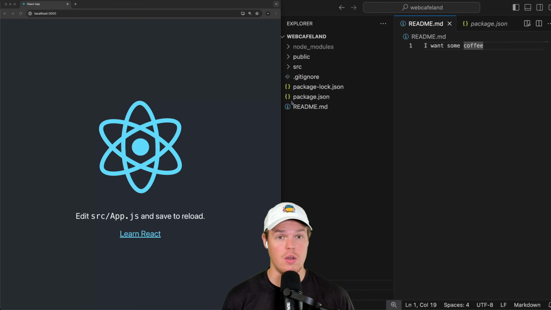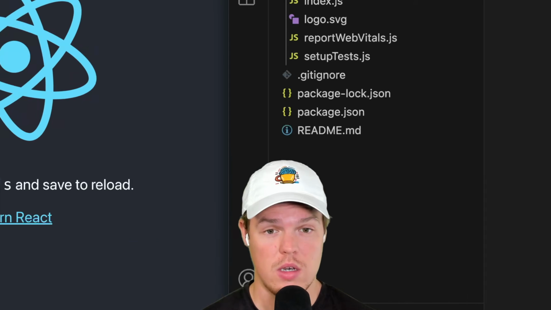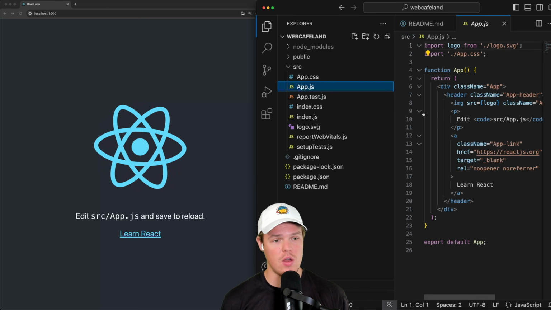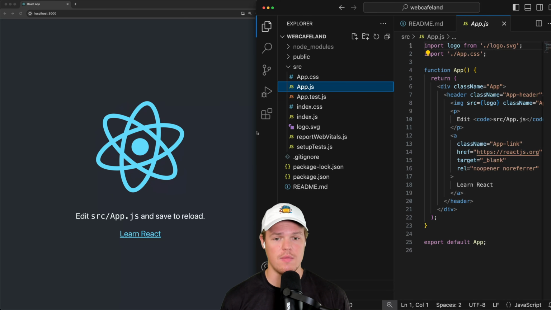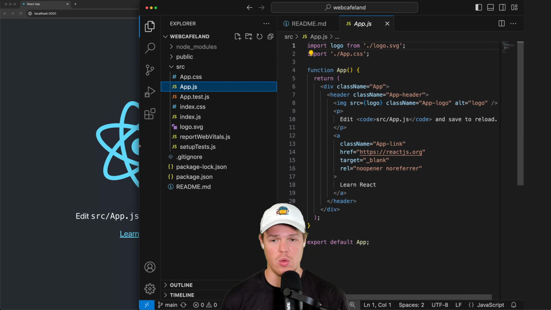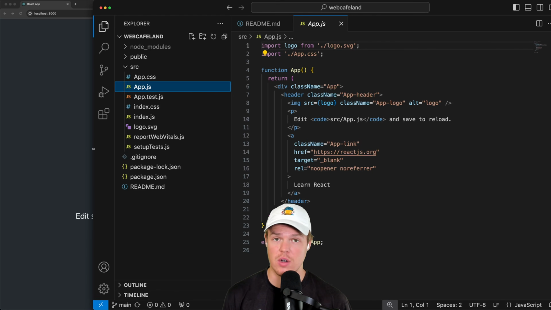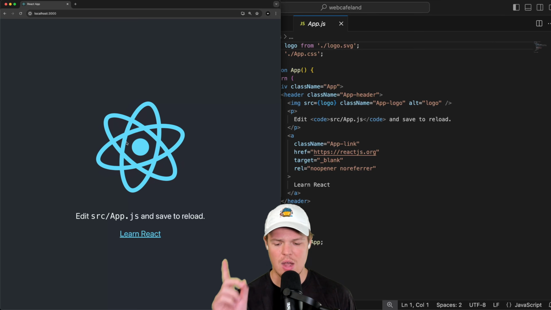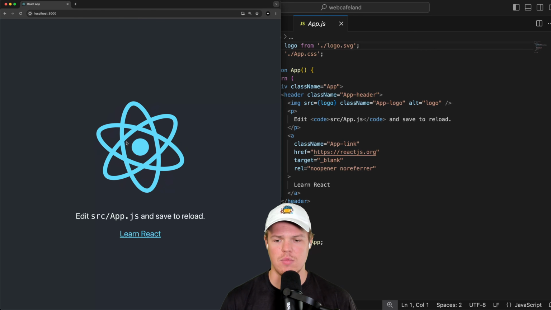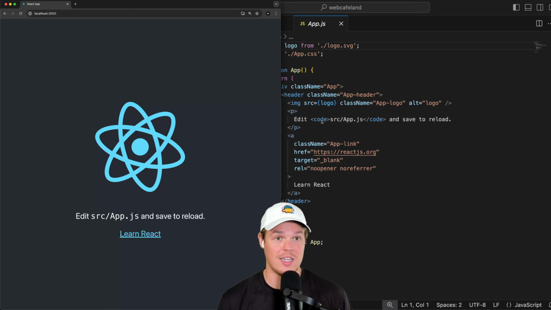Let me show you what I mean. Now, this is going to be our first line of code together. What? We're going to go to app.js. Now, right now, you might be like, how the heck did you know that? Don't worry. This is basically what we're deploying. This is how you will deploy the front end. This is what's referenced. We're going to create other files here. But all I want you to look at right now is to understand the utility of a local machine. So right now it says edit src app.js and save to reload. And that's actually quite literally what we're going to do.